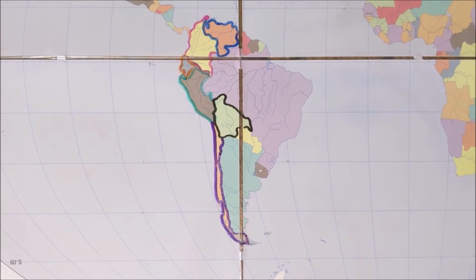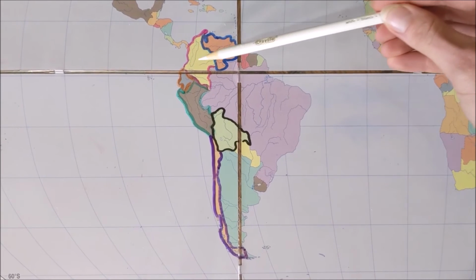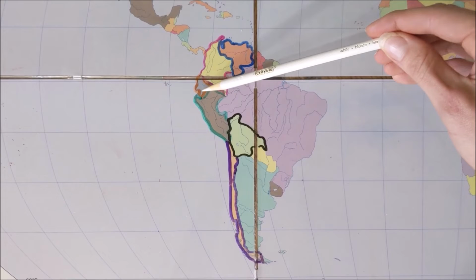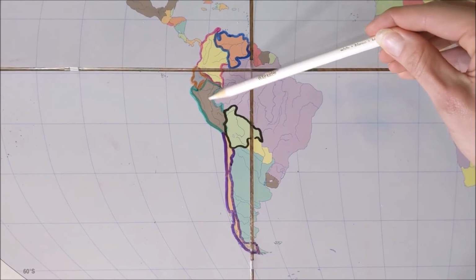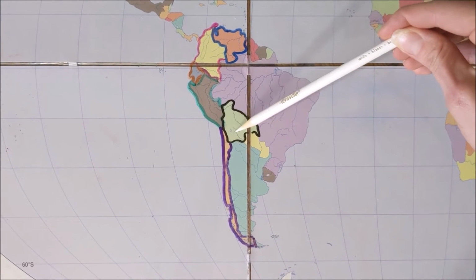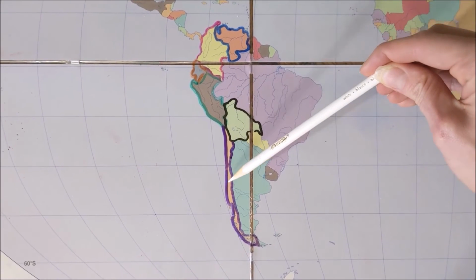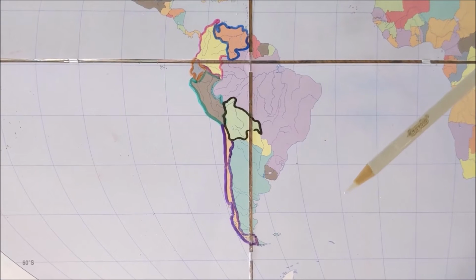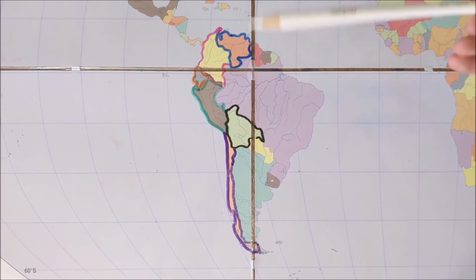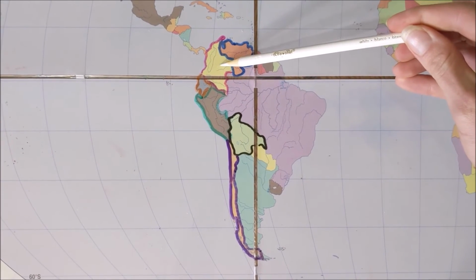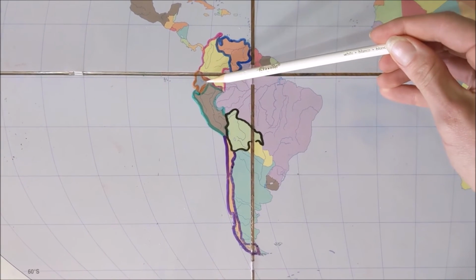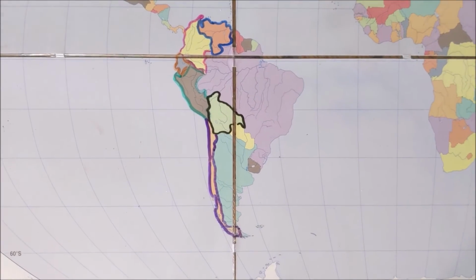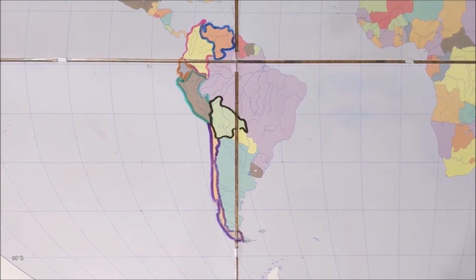South America West, top to bottom, Venezuela and Colombia on the top. Little Ecuador, Peru, squished by Bolivia. Long and skinny, Chile. Okay, again, normal. South America West, top to bottom, Venezuela and Colombia on the top. Little Ecuador, Peru, squished by Bolivia. Long and skinny, Chile.